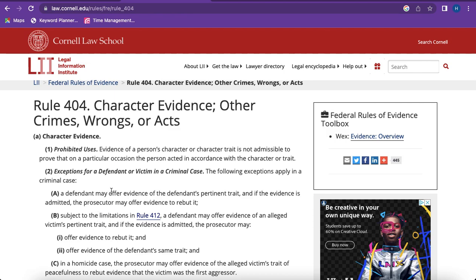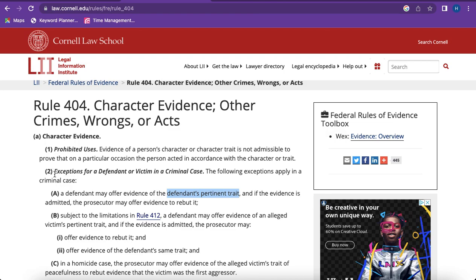The first is that a defendant is allowed to offer evidence about their own pertinent trait, and if that evidence is allowed, the prosecution is going to be able to offer evidence to rebut it. What does this mean exactly? The defendant is allowed to bring in evidence about their own character propensity, about their good character, and they would want to do this in order to make the jury like them. So they're going to be allowed to do that, but if they do that, the prosecution is going to be allowed to rebut it so that it is an adversarial system.